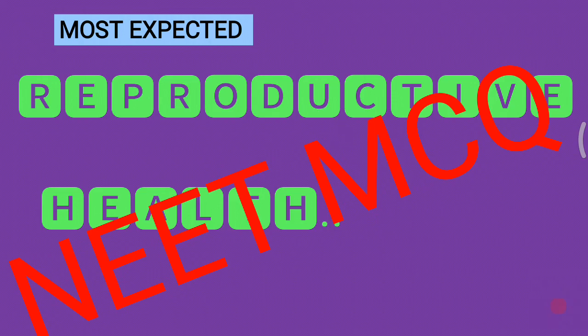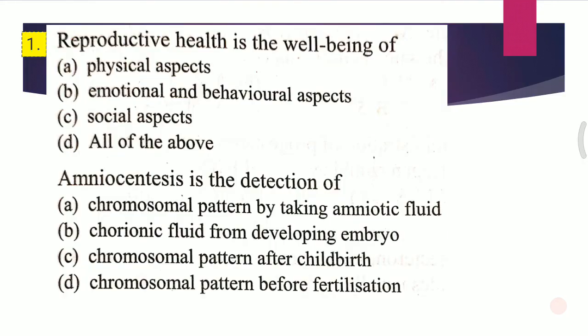So here we start our video. Slide 1, Question 1. Reproductive health is the well-being of: A, physical aspect; B, emotional and behavioral aspect; C, social aspect; D, all of the above. The answer for this question is D, that is all of the above.